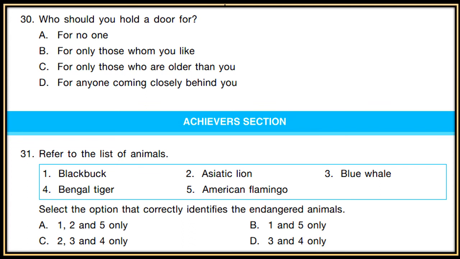Achiever section. Refer to the list of animals: black buck, Asiatic lion, blue whale, Bengal tiger, American flamingo. Select the option that correctly identifies the endangered animal. Now select the option which identifies endangered animals.